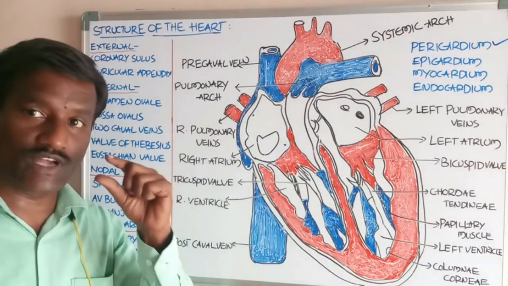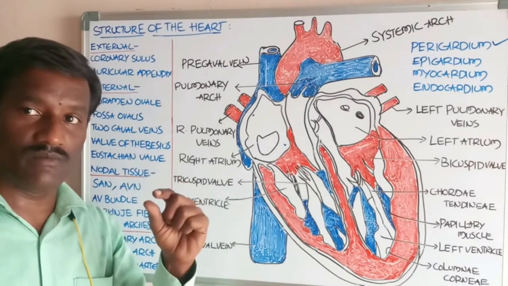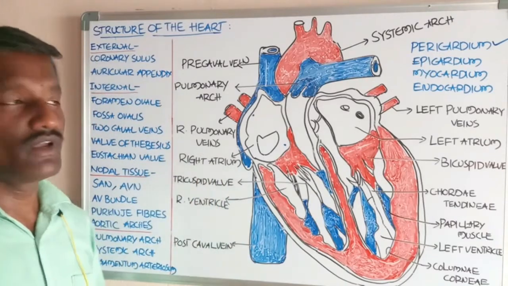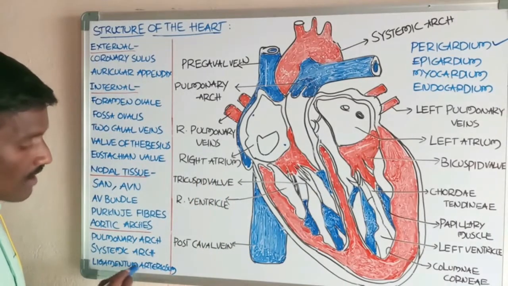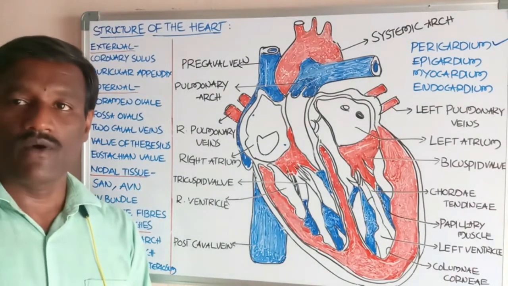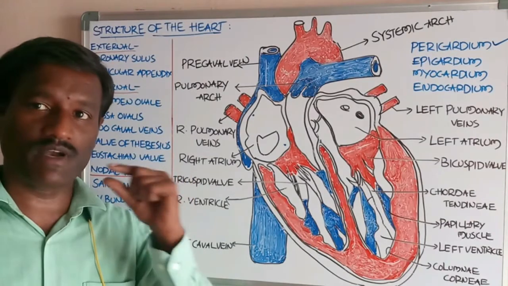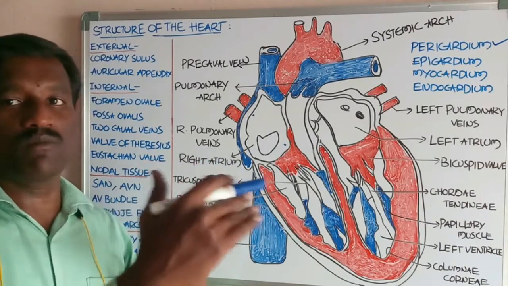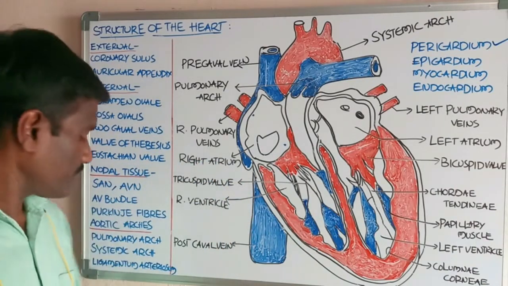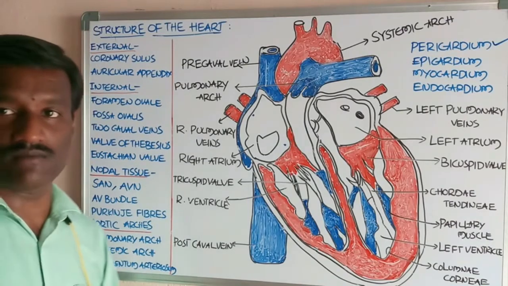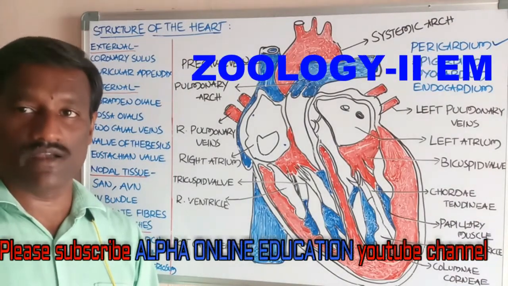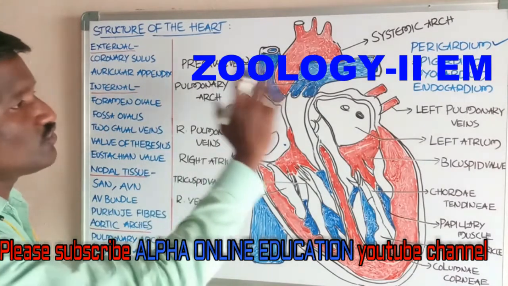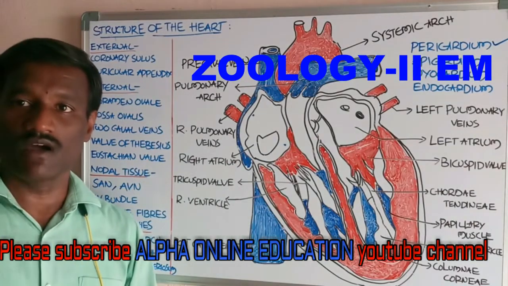At the region of contact between the systemic arch and the pulmonary arch is called the ligamentum arteriosum. It is the fibrous strand that connects the systemic arch to the pulmonary arch. Okay, and it is the modification of the ductus arteriosus, which is present at the embryonic stage. Okay, that is all about the structure of the heart.